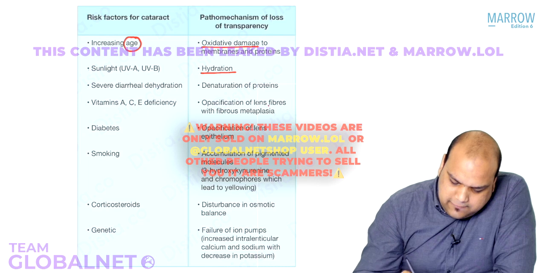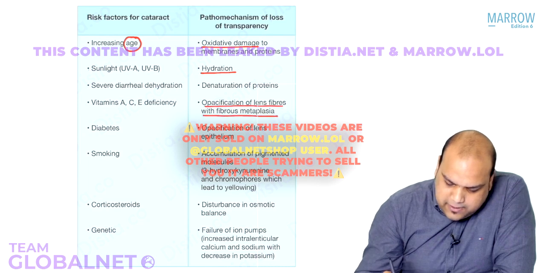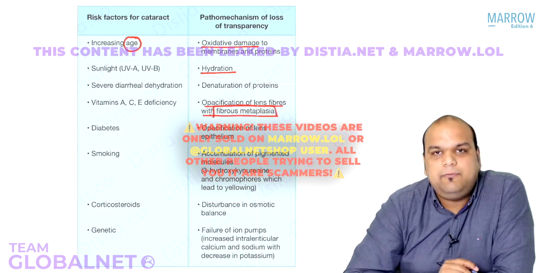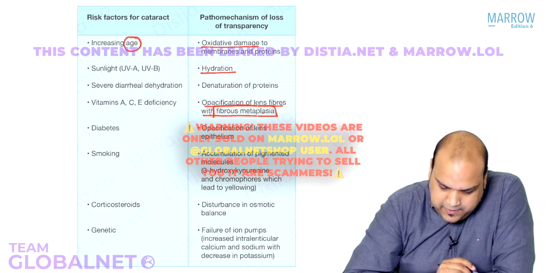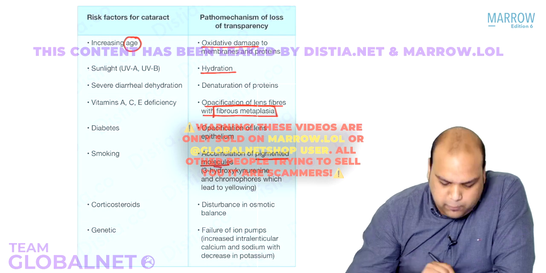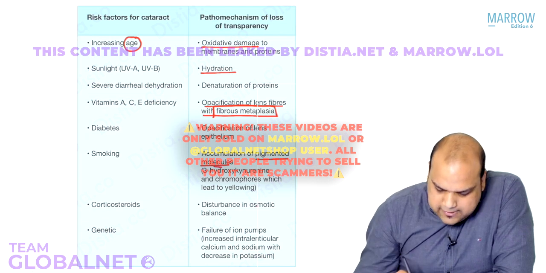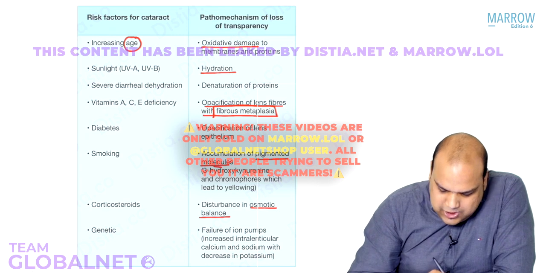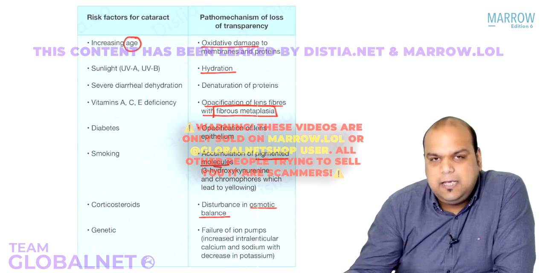So you understand yourself that there will be opacification of lens fibers with fibrous metaplasia in vitamin A, C, E deficiency. Similarly, you can say in smoking, there will be accumulation of pigmented molecules. The name of the pigmented molecules are given. Due to steroids, there is disturbance in osmotic balance. And genetically, there can be lots of causes. One of those is mentioned here.